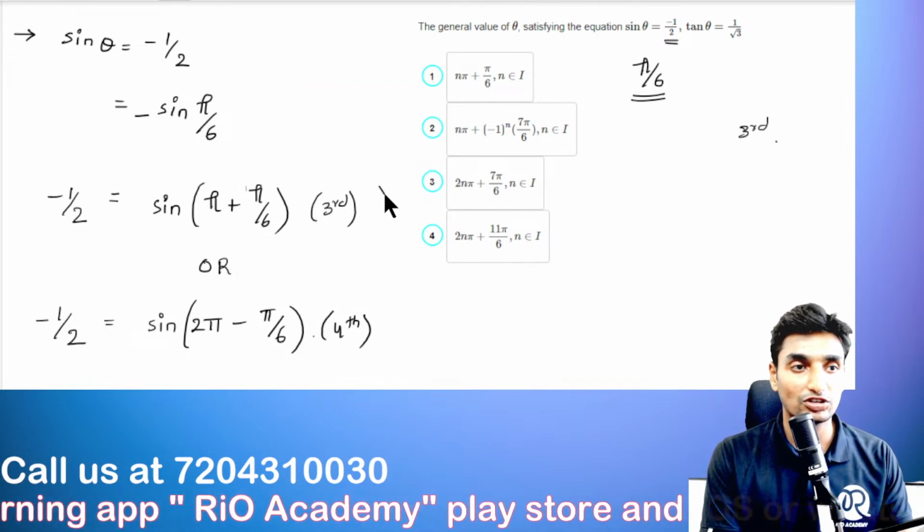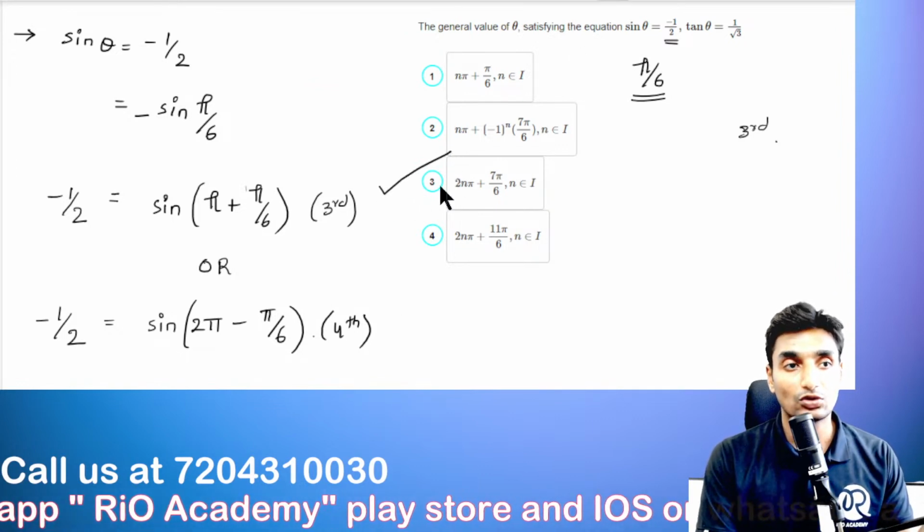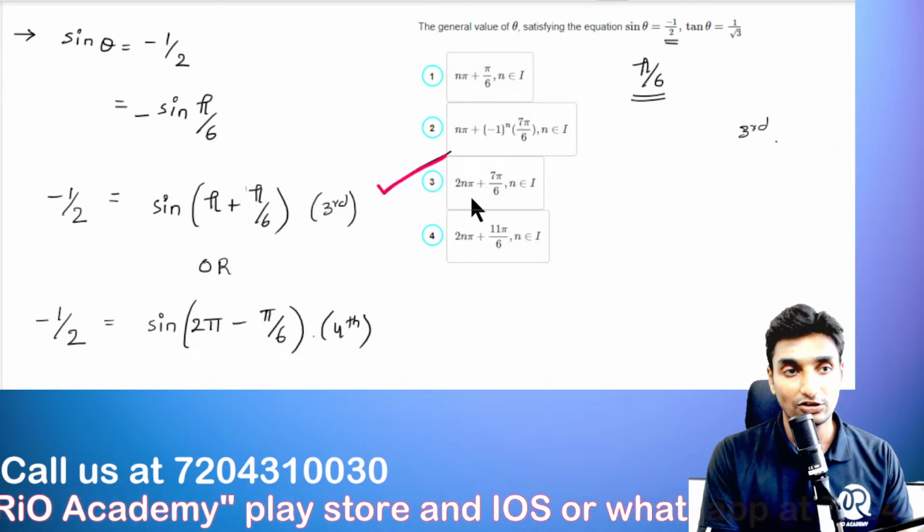So the only available option here, guys, is option number 3, even though they have not mentioned the negative value.